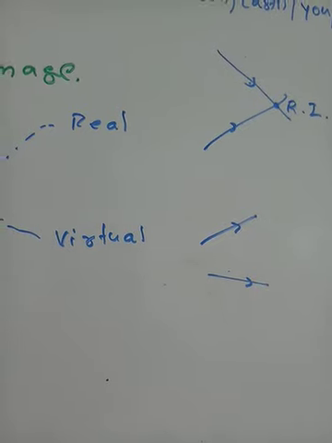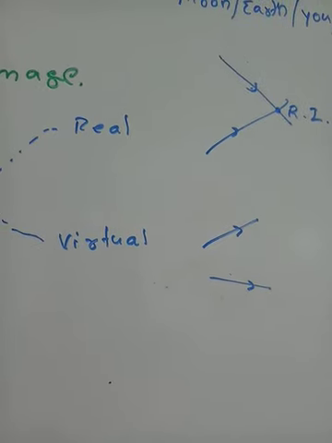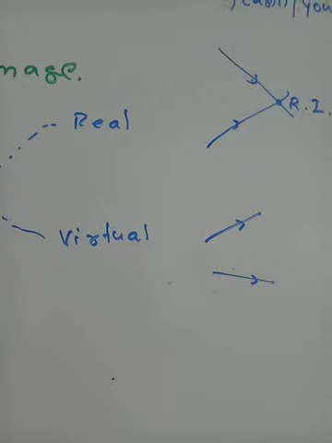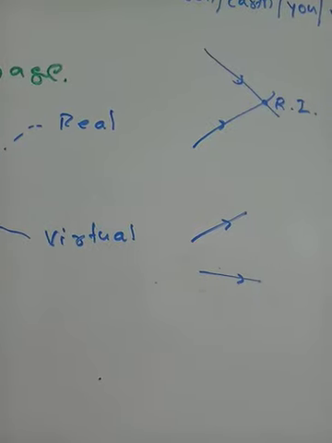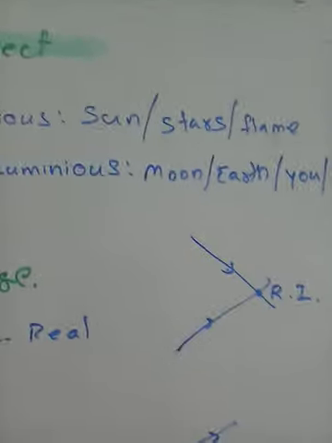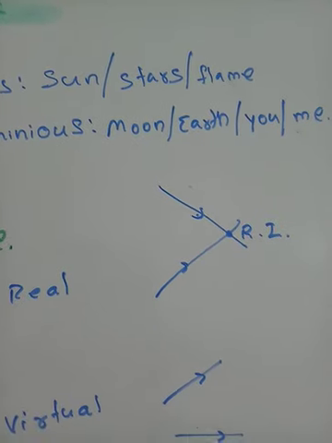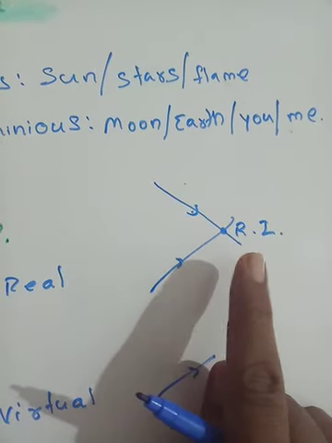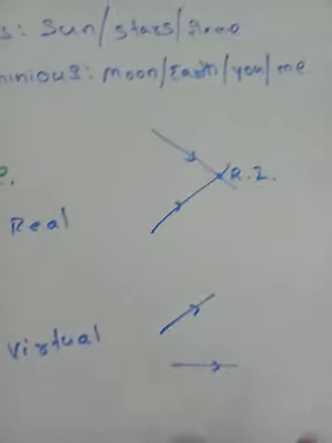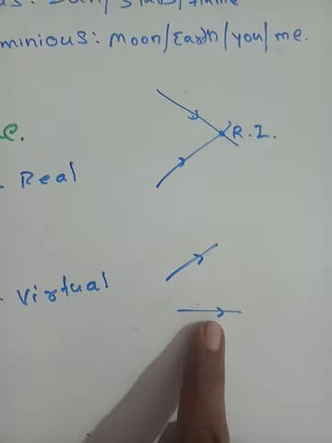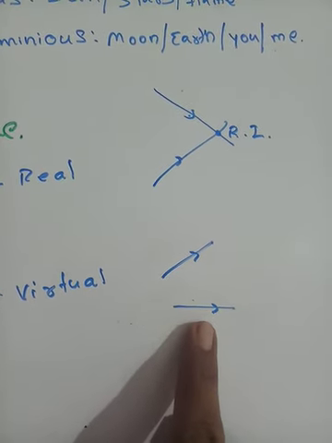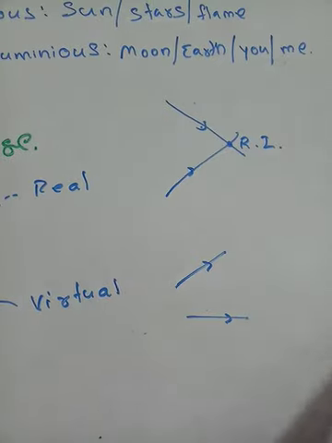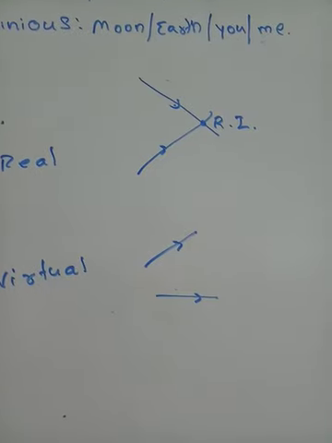Light always travels in a straight line, so we always draw light in the form of rays. The above ones are convergent rays. They will definitely meet at some point. These are divergent rays, and no matter how lengthy you make them, they're never going to meet at a point.